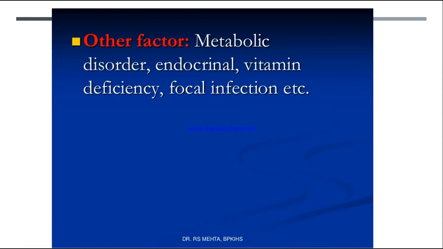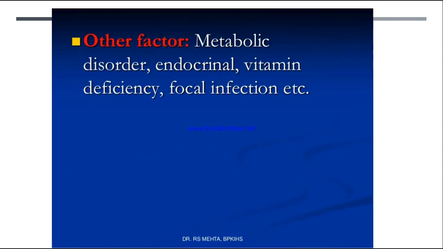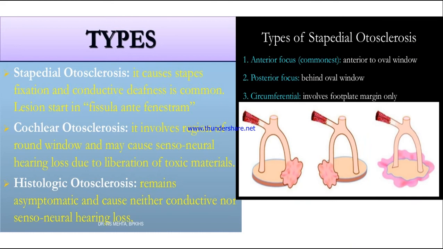Other factors are metabolic disorders like diabetes mellitus, endocrine disorders, vitamin deficiency, hypothyroidism, or focal infection, etc. So infections also play an important role in otosclerosis. These are some of the factors that can cause otosclerosis, but the exact cause of why it occurs is unknown.